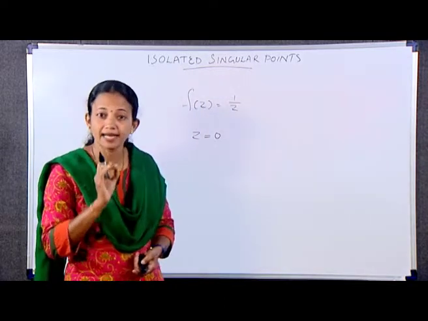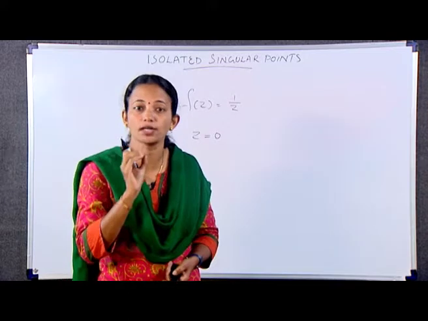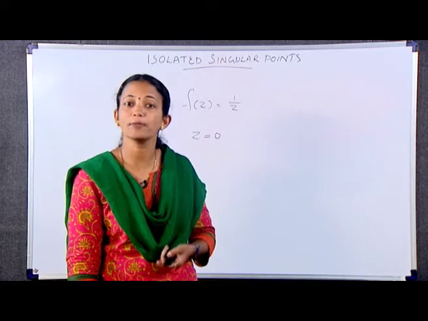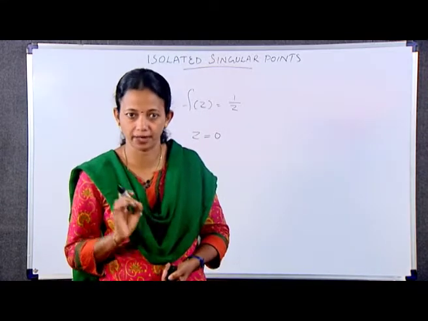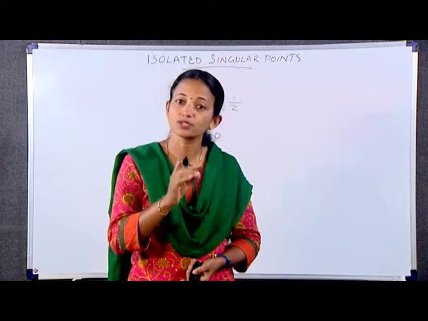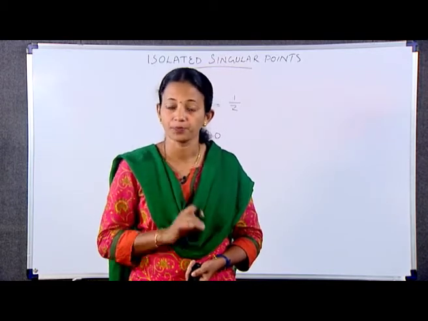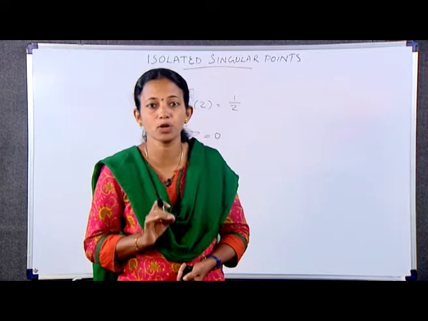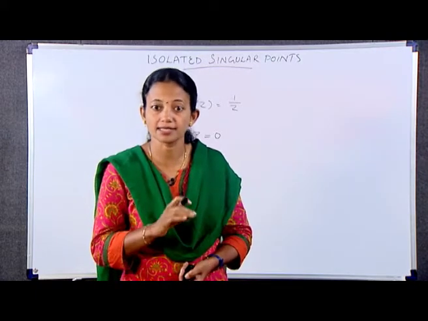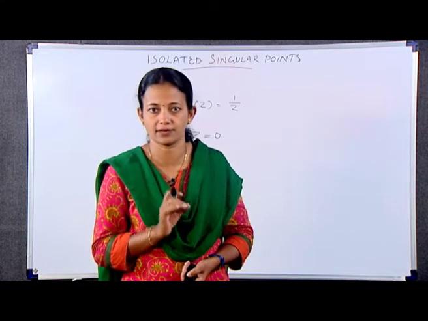But it is analytic at every z not equal to 0, as f'(z) = -1/z² for z not equal to 0. A singular point z0 of a function f is said to be an isolated singular point if there is some neighborhood of z0 throughout which f is analytic except at the point z0 itself.